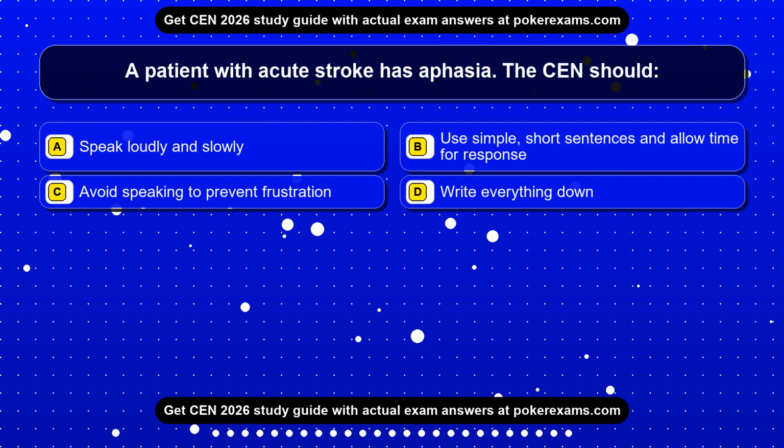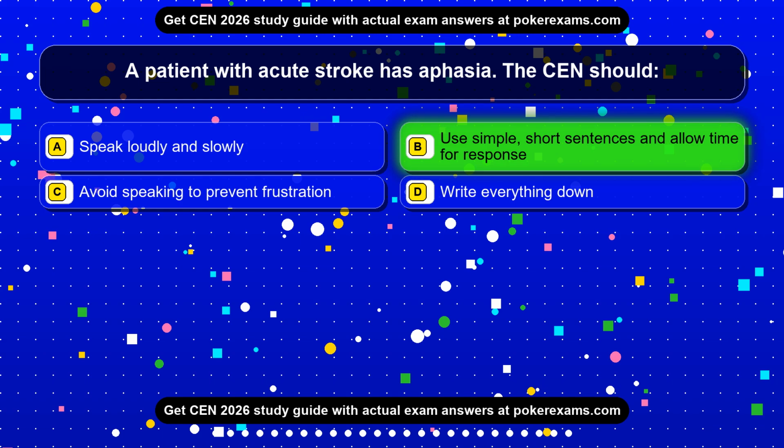Question 7. A patient with acute stroke has aphasia. The CEN should: Option A, speak loudly and slowly. Option B, use simple, short sentences and allow time for response. Option C, avoid speaking to prevent frustration. Option D, write everything down. The correct answer is option B. Use simple, short sentences and allow time for response.